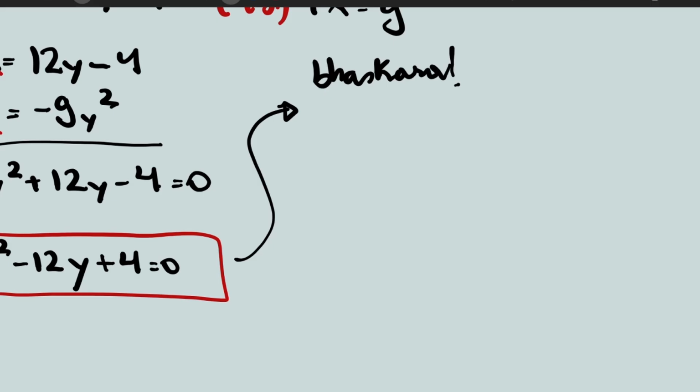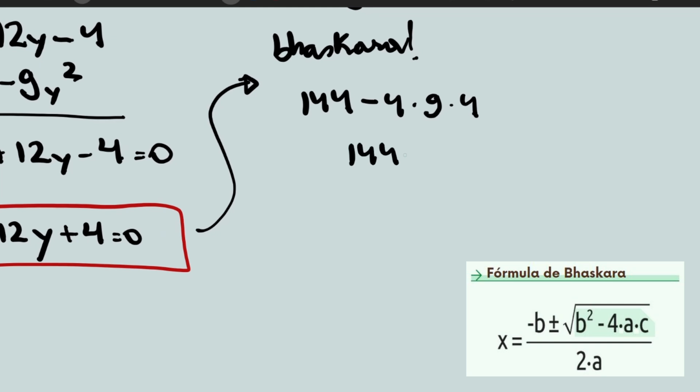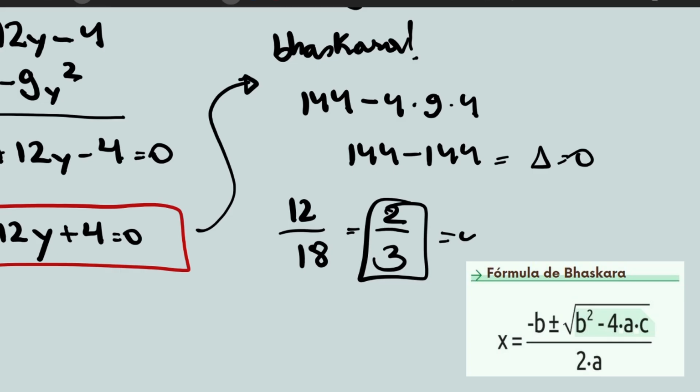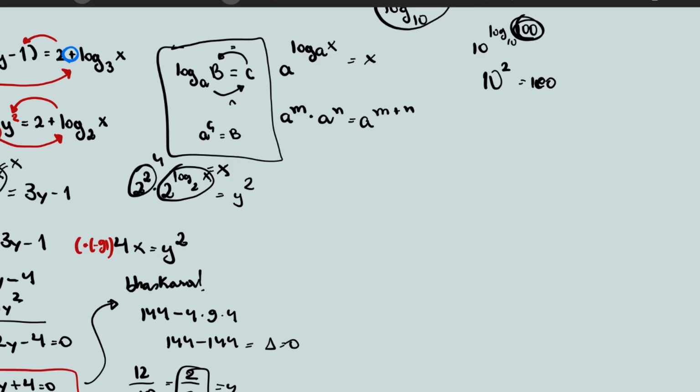So yeah, I'm just gonna do it quickly because you already know that. So you're gonna have 144, and that is gonna be minus 4 times 9 times 4, which, look at that, it actually gives you exactly 144, which means that your delta is gonna be equal to 0. So you're just gonna have 12 over 18, right? And then this is gonna give you 2 over 3, and that will be your y, right? And then after you have your y, you can literally just figure out x very easily.